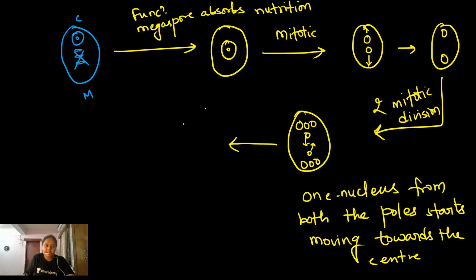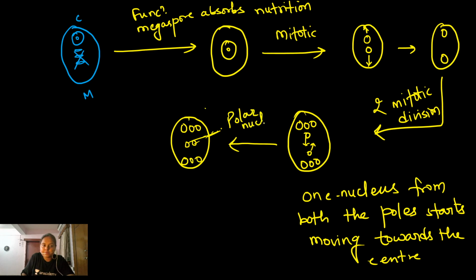Now let me draw this structure again. At both the poles there are three nuclei, and in the center there are two nuclei. These two nuclei are known as the polar nuclei. And in both the poles there are three nuclei present.